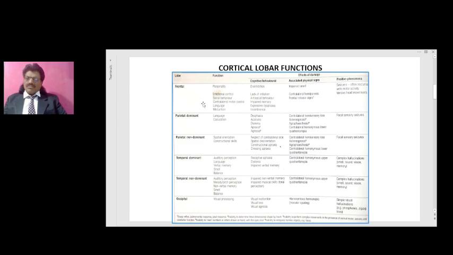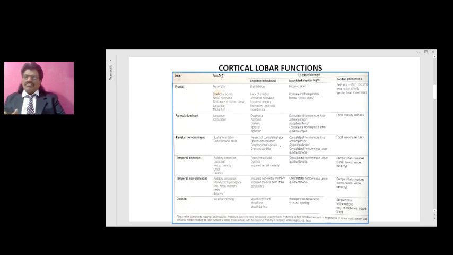The immediate memory is also in the frontal lobe, so they can have memory problems, and the leg area is also in the frontal lobe, so they'll have gait apraxia. So in NPH they'll have gait apraxia, memory impairment, and micturition problems, because the micturition center is in the frontal lobe.